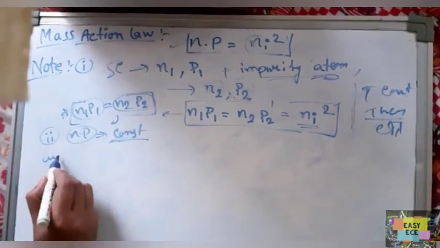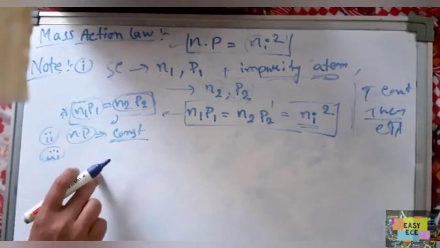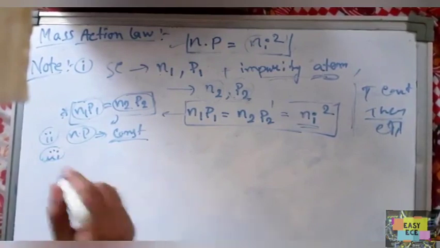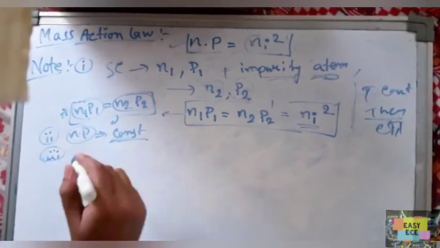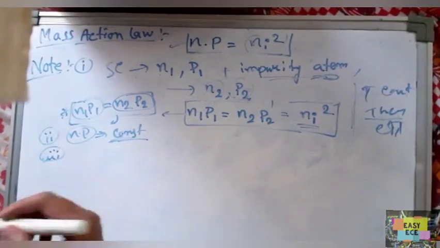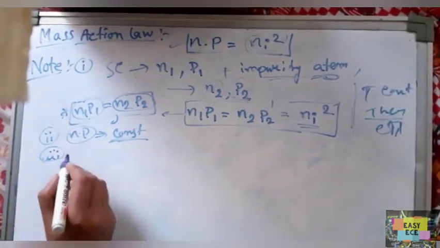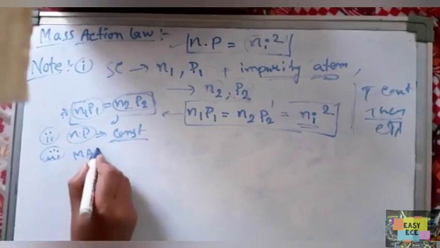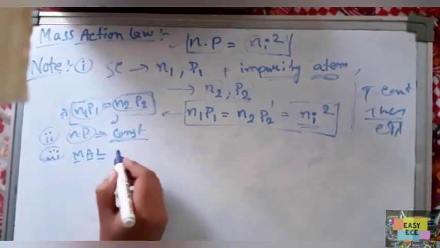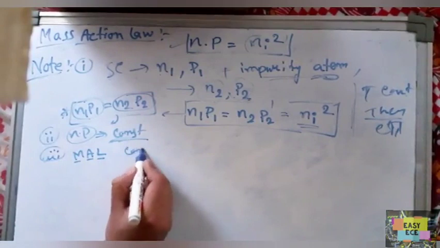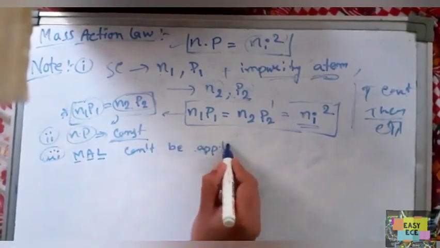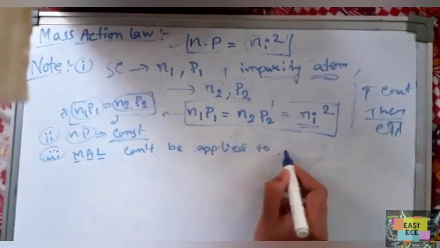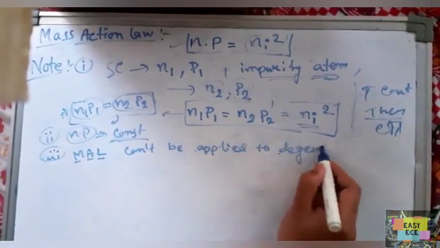Now the third point: the mass action law cannot be applied to a degenerate semiconductor.